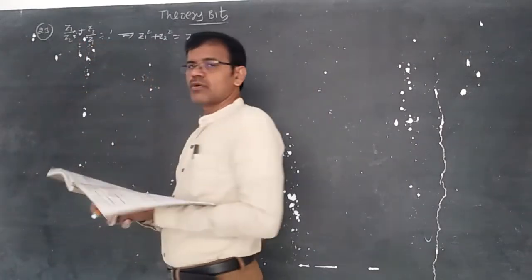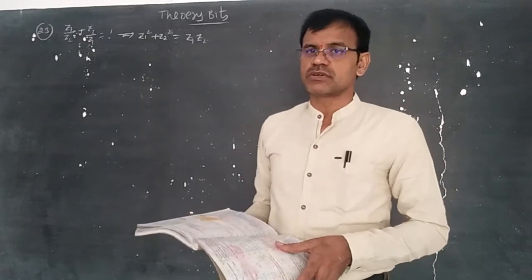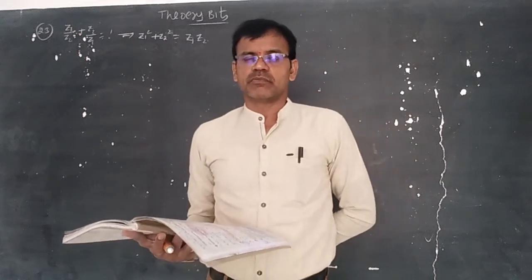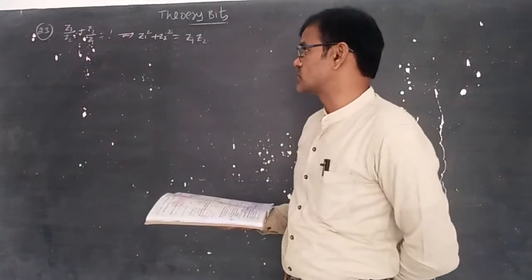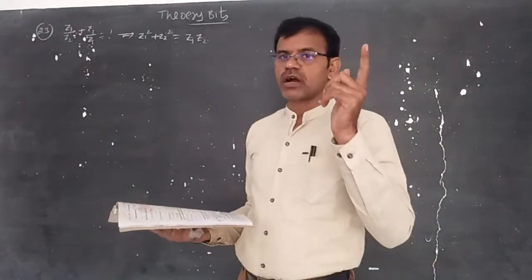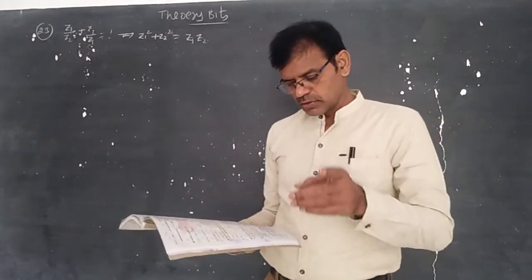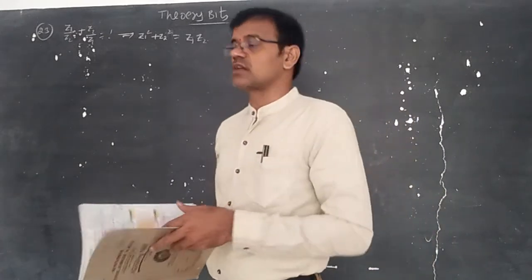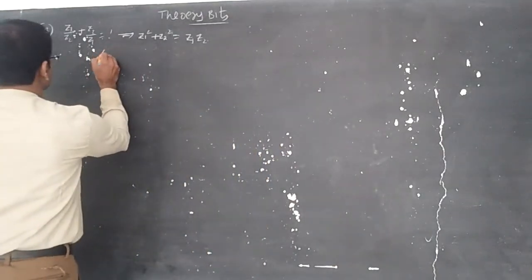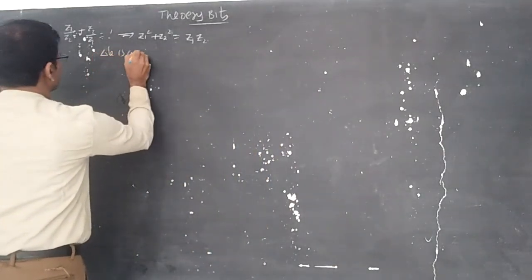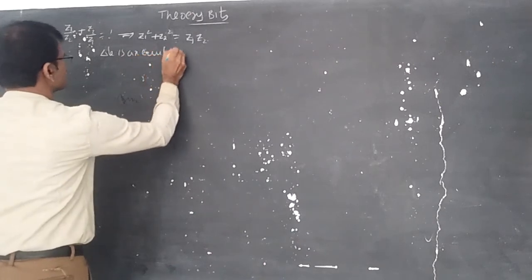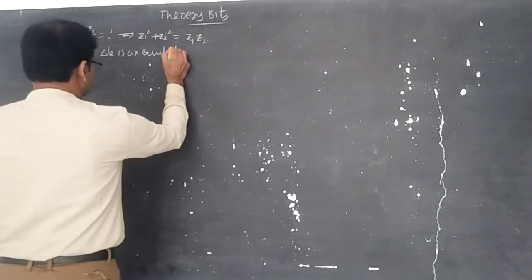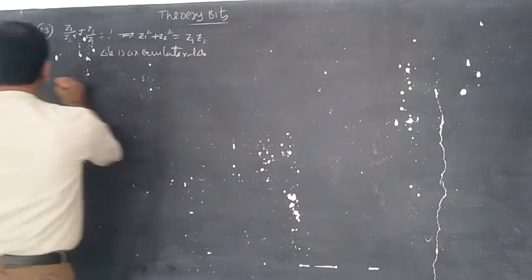Whenever Z1 square plus Z2 square plus Z3 square is equal to Z1 Z2 plus Z2 Z3 plus Z3 Z1, then Z1, Z2, Z3 represent an equilateral triangle. Here Z3 is equal to 0, the origin, so the triangle becomes an equilateral triangle according to the concept. This is note number 8, page number 8 in our material.